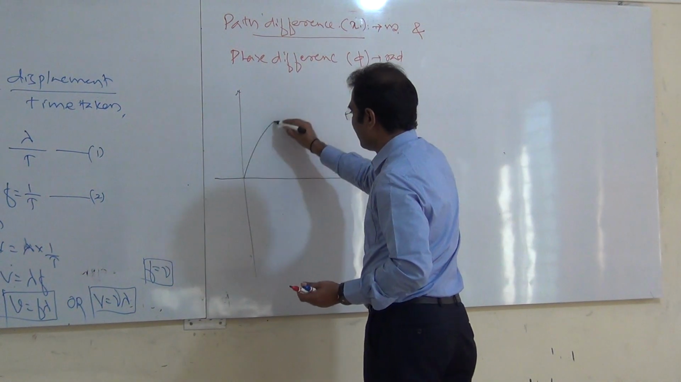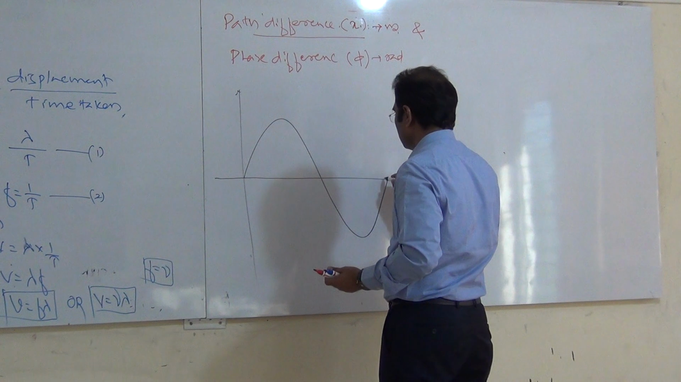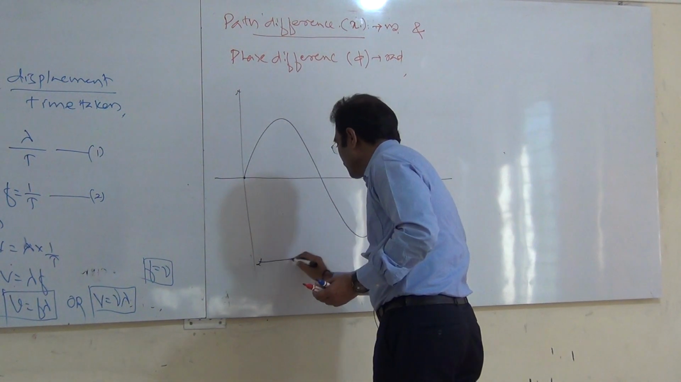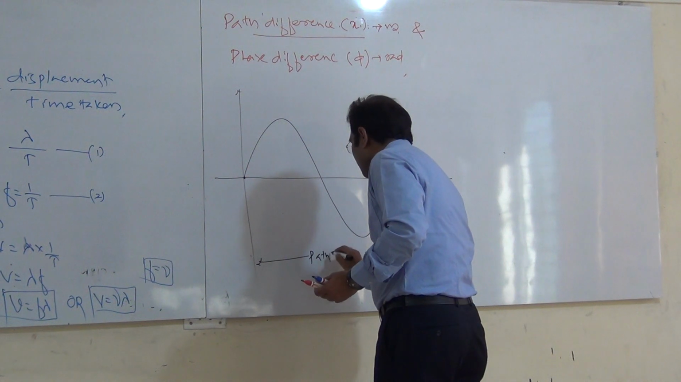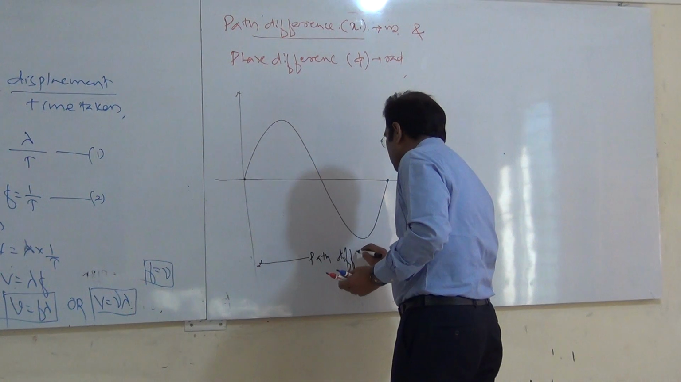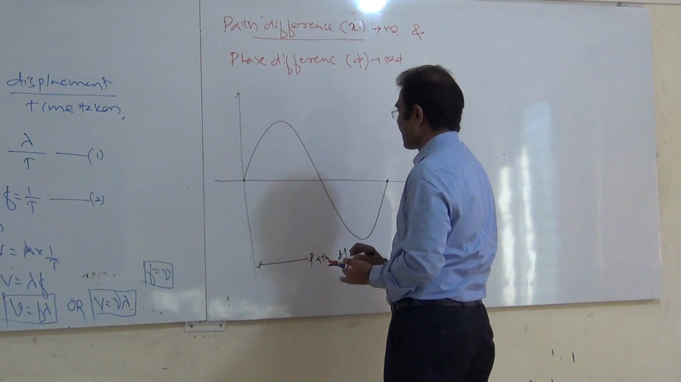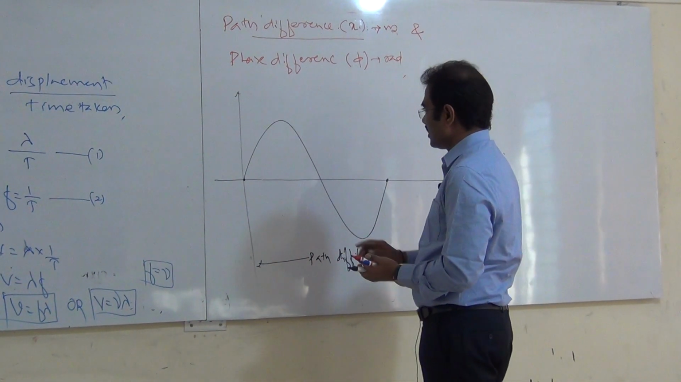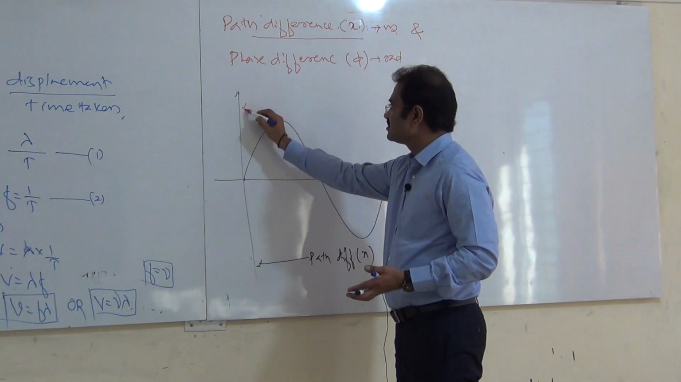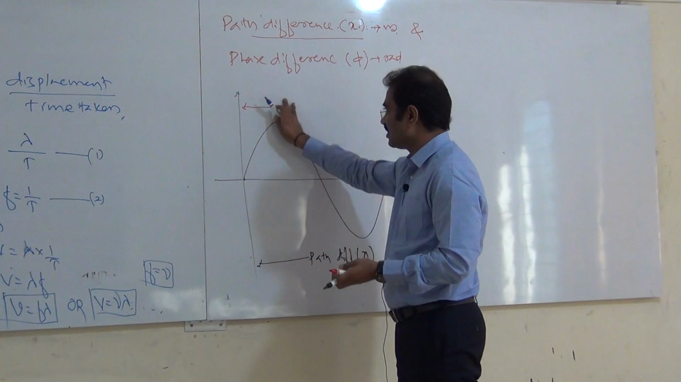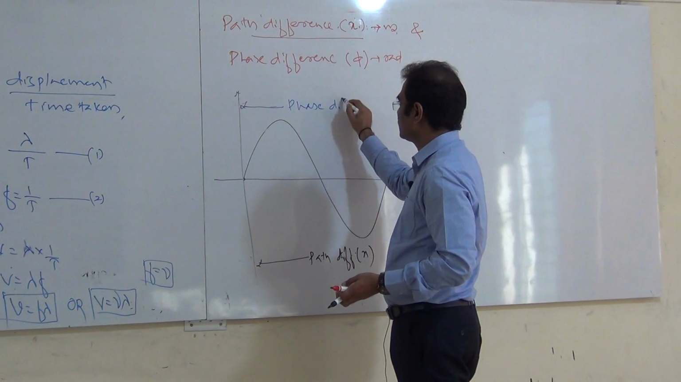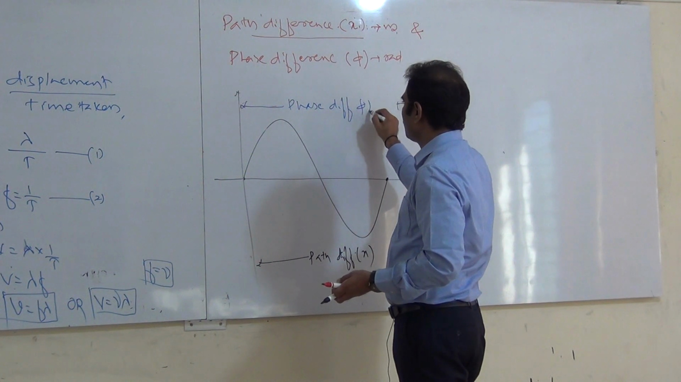If I take one wave, from here to here, path difference, that is x, and from here to here I write the phase difference, with a blue color, phase difference, that is equal to phi.